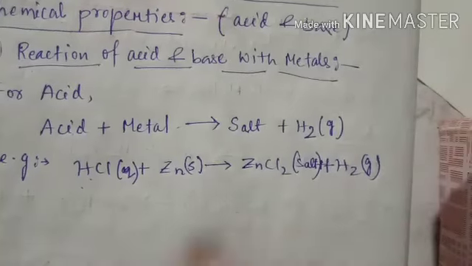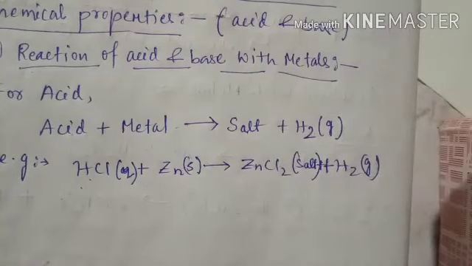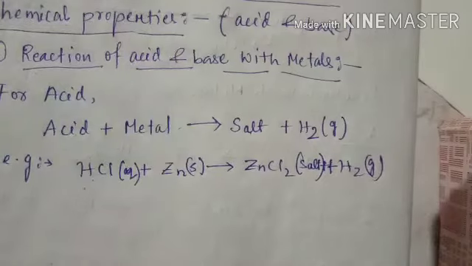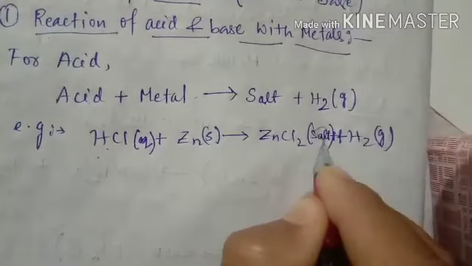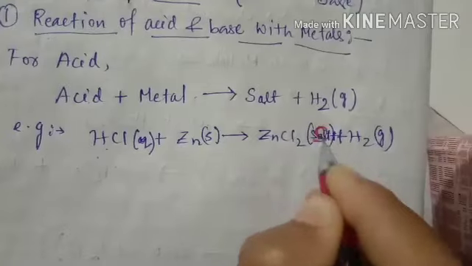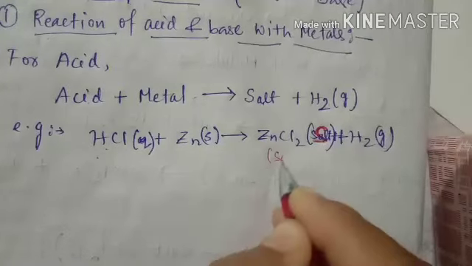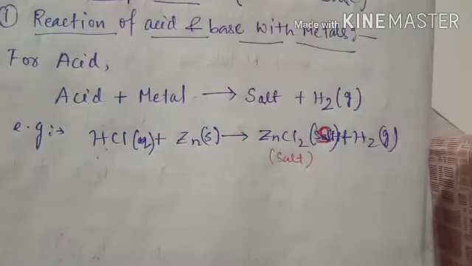This is the salt. The salt is normally solid. I made a mistake here, this is solid. Okay, this is the salt.